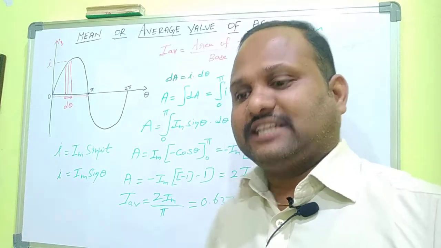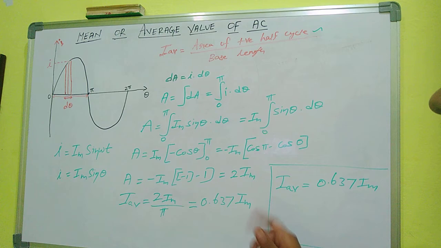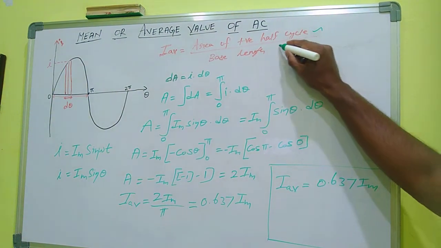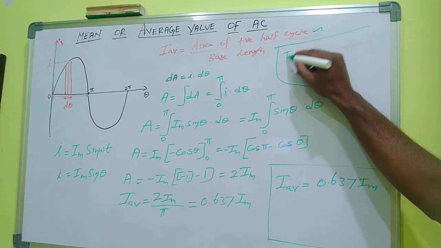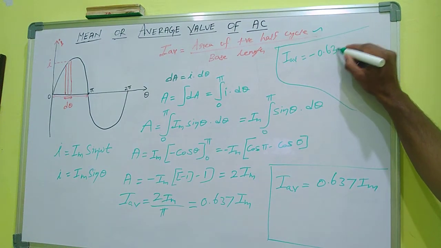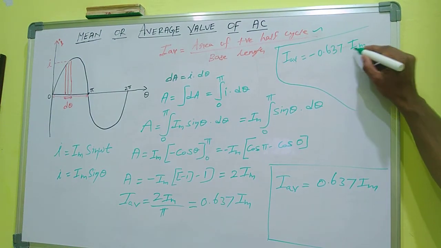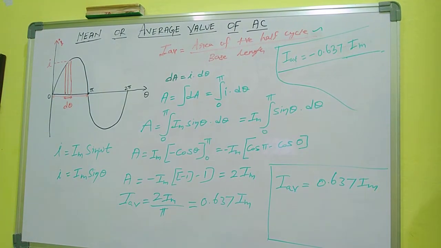In case we are taking the negative half cycle, then what will be the value? There is no big change in the given expression. There is only one change: I average is equal to minus 0.637 Im. Here the negative sign is included.